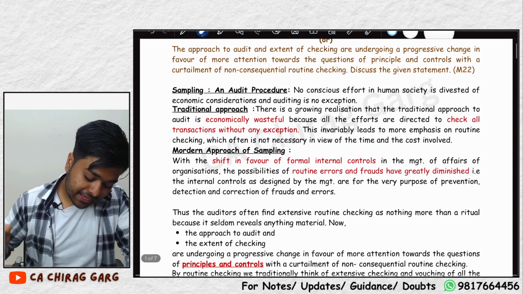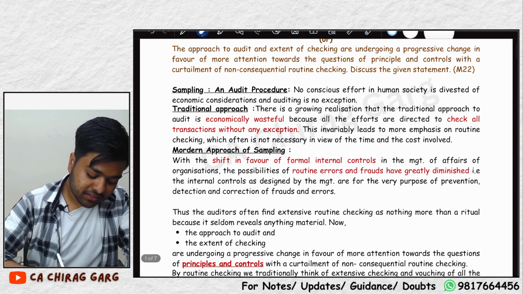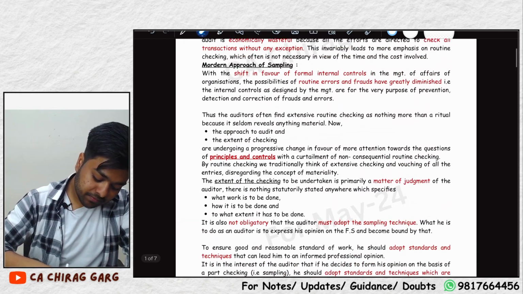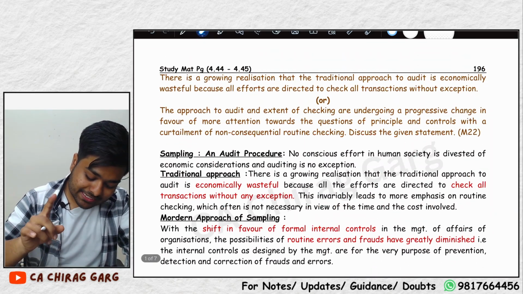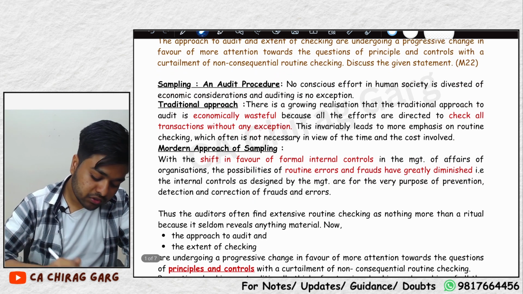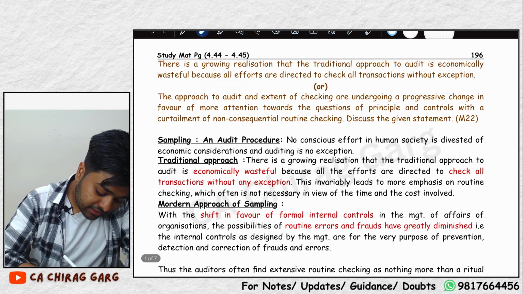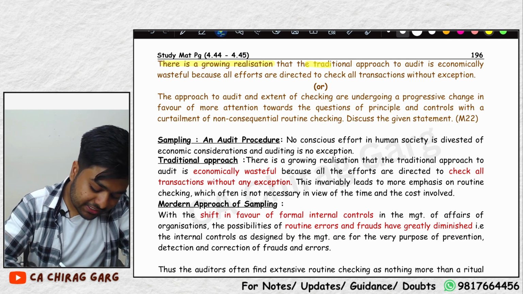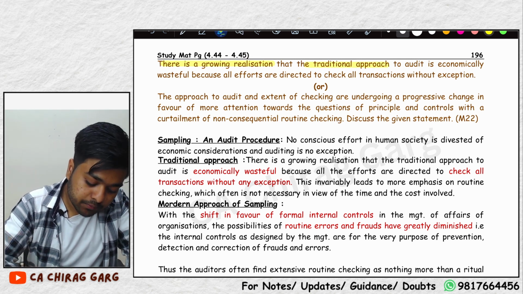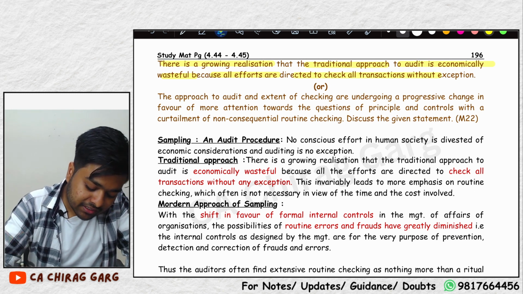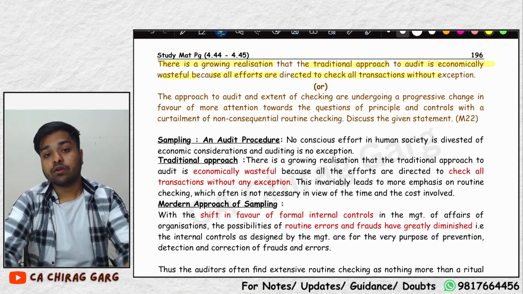So, sampling and audit procedure. First, usually these types of questions do not come, but ICAI has asked this question previously 2 times. So, I am going to read this for you. There is a growing realization that the traditional approach, the 100% checking approach to audit, is economically wasteful because all efforts are directed to check all transactions without exception.